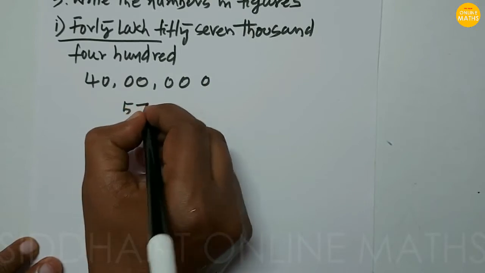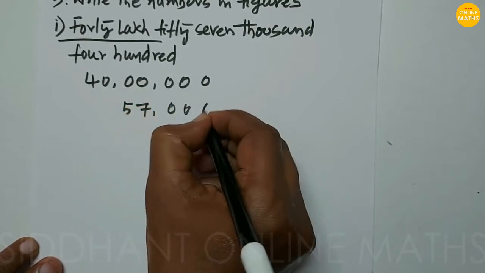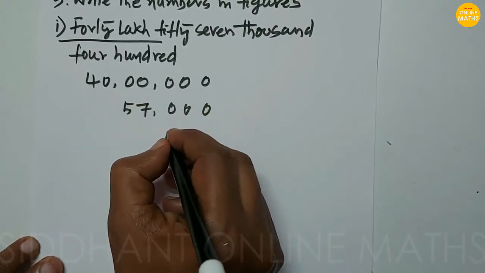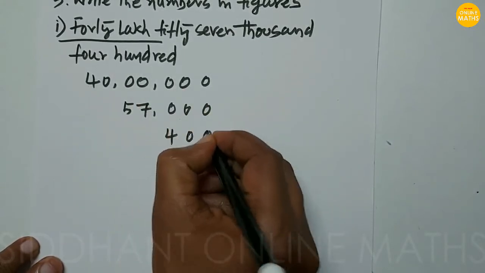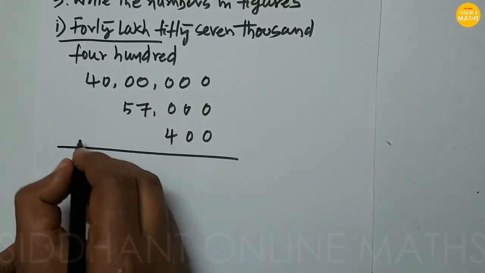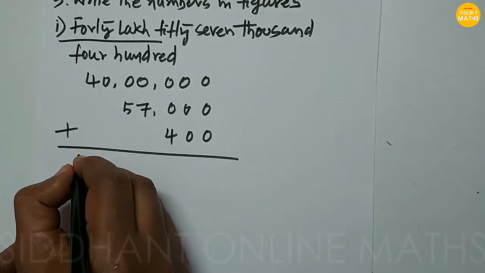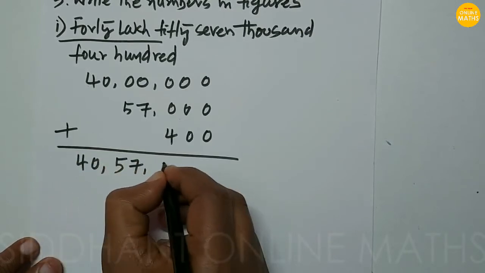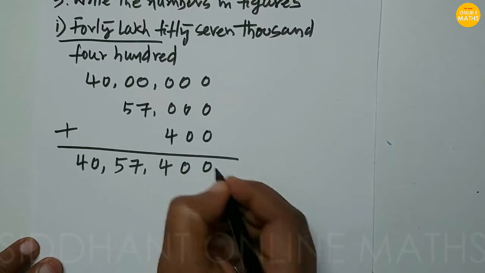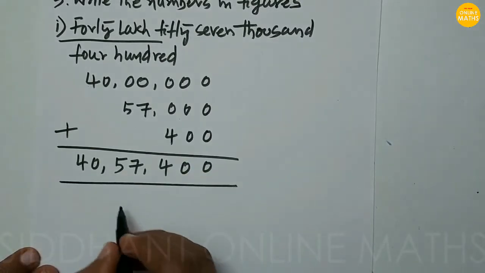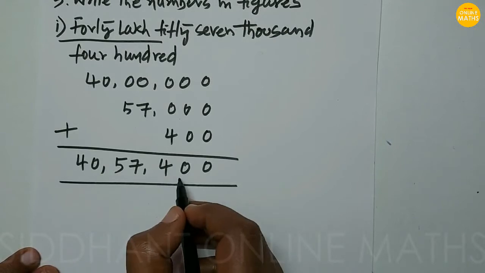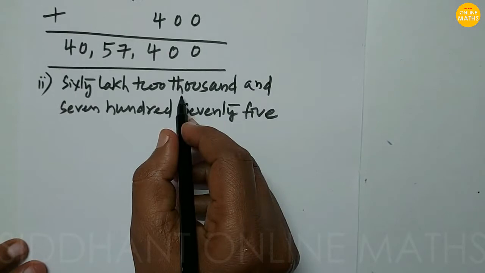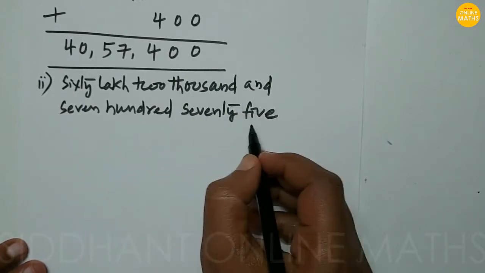So this will be 57,000. After that 400: at the hundreds place this is 4 and this is 00. Now we put it together: 0 5 7 4 0 0. So this is the figure format, 4057400. Next problem, 70 lakh 2,775.